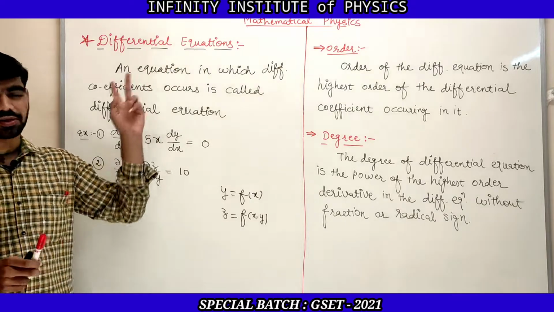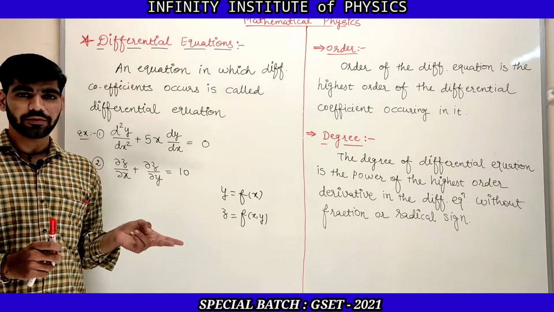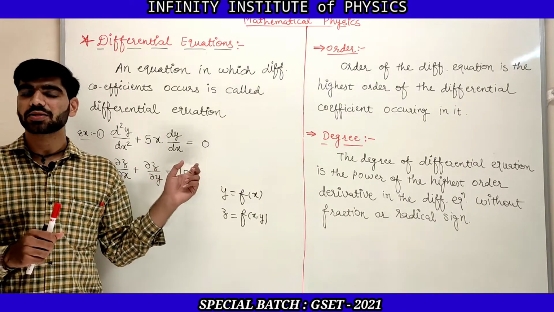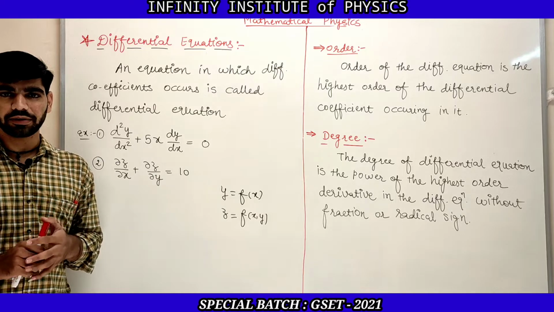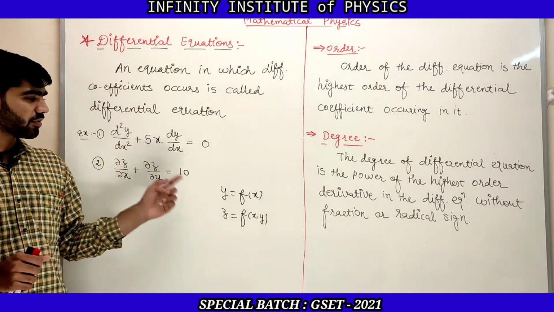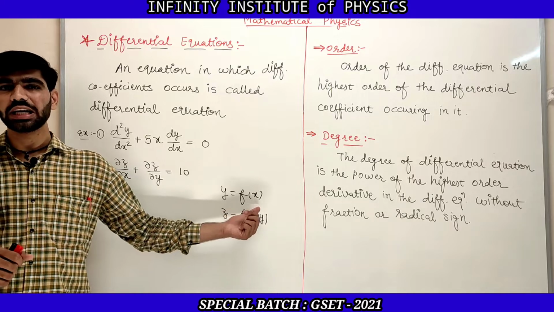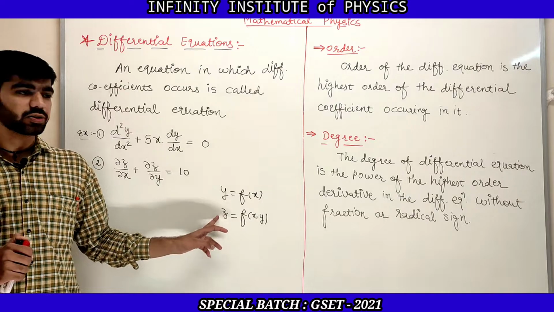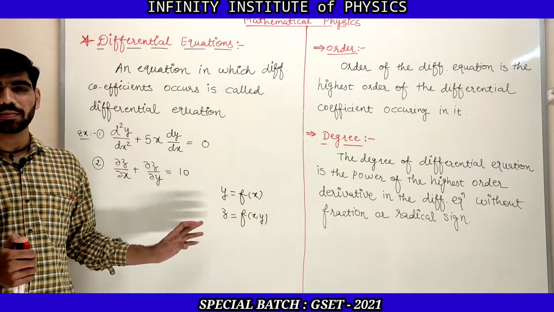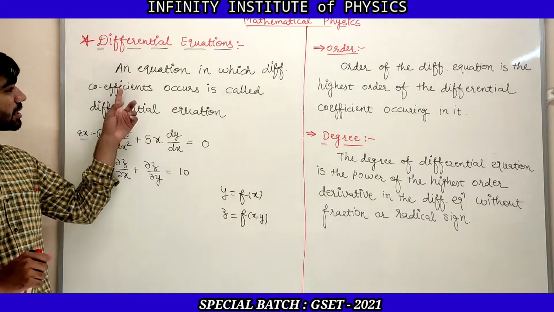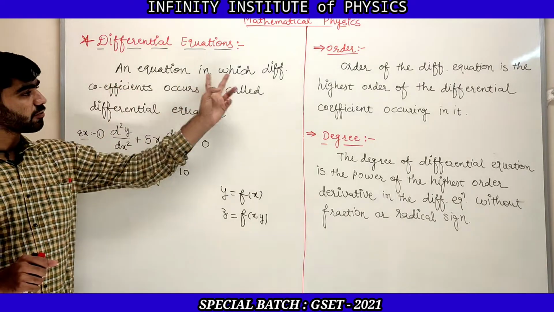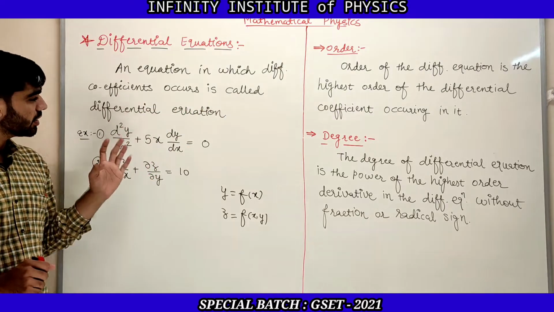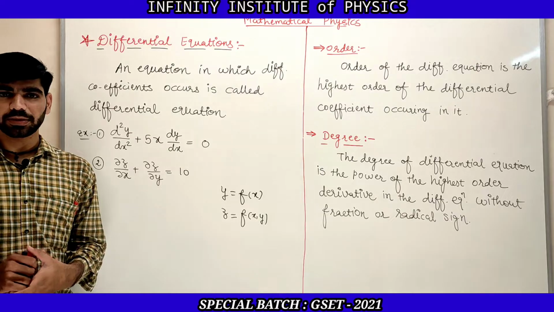So in differential equations we have two main types, ordinary differential equation and partial differential equation. But here in our case we are just going to focus on the ordinary differential equation. That means the equation with the function in only one variable. That means the solution of this function we will get in only one variable. So this is all about the differential equation. Again I am repeating that definition: an equation in which differential coefficients occur is known as a differential equation, and these two are examples of the differential equation.